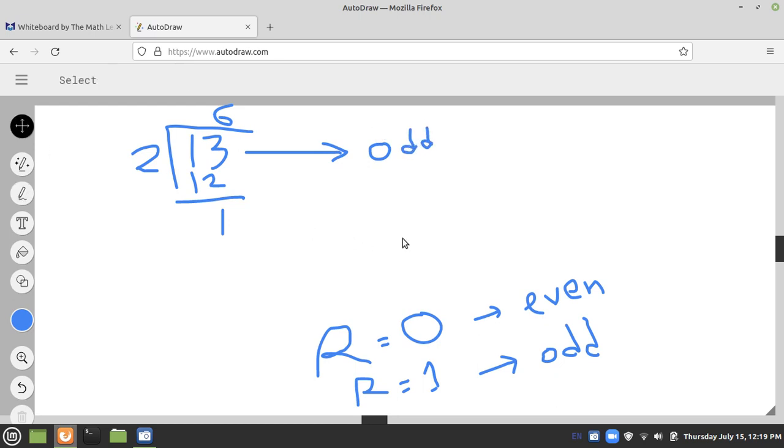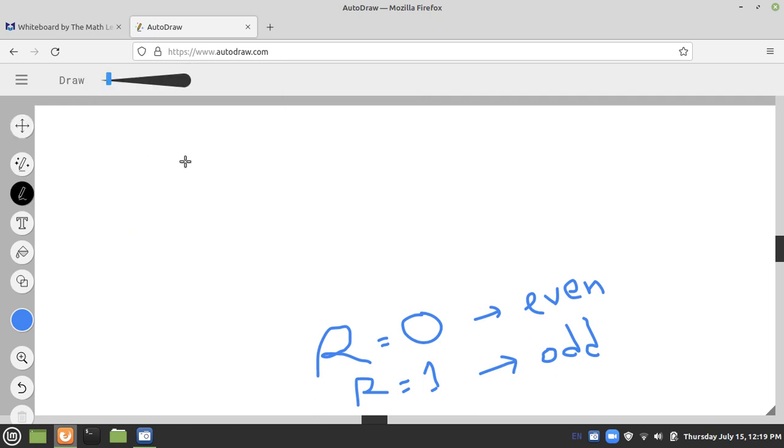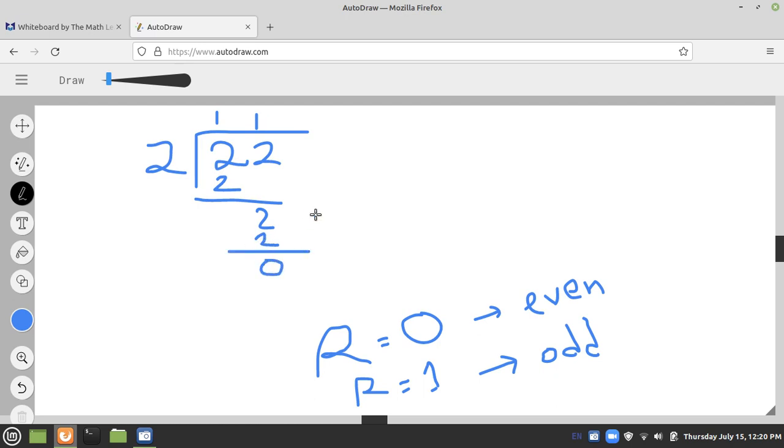Okay, now let's take another example. For example 22. Is 22 an odd number or an even number? You divide by 2. Let's divide it by 2 and check what is the remainder. 2 ones are 2, then this 2 comes here, again 2 ones are 2, and my remainder is 0, alhamdulillah. When the remainder is 0, that means the number that you divided is an even number. So you can conclude 22 is an even number.